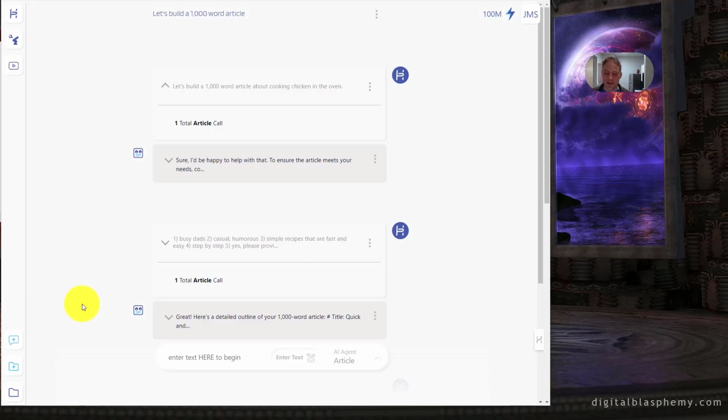Hello, I'm excited to announce our first AI agent in Hyperprompts is an article writing agent. It's really cool. It does some pretty cool stuff, which I'm going to show you right now.